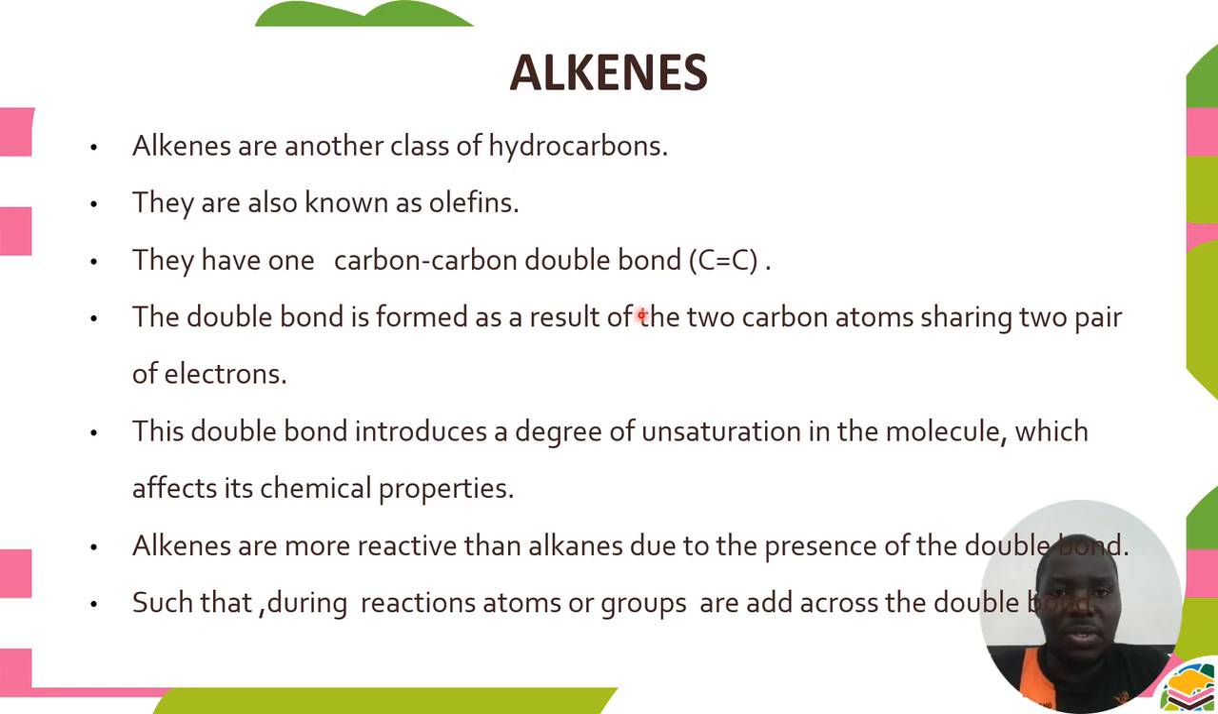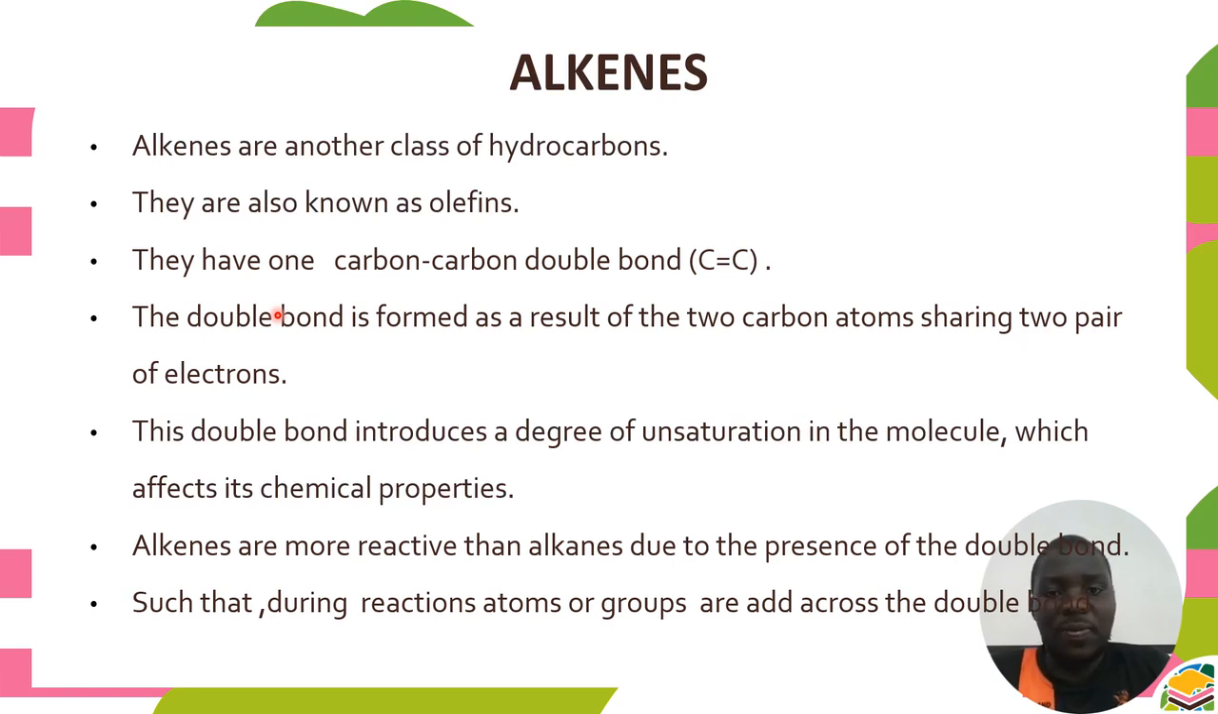We'll shift our concentration to alkenes. So remember last time we said in terms of classes of hydrocarbons, we have alkanes and alkenes. So the last one for this section would be alkenes. Alkenes are also a class of hydrocarbons. They are also known as olefins. So another name for alkene is olefins. They have a carbon-to-carbon double bond. So it means in an alkene we expect to have a functional group. Remember, in an alkane we don't have a functional group.